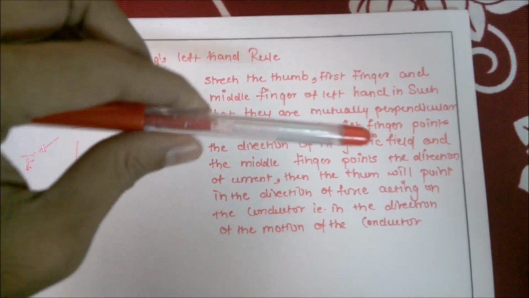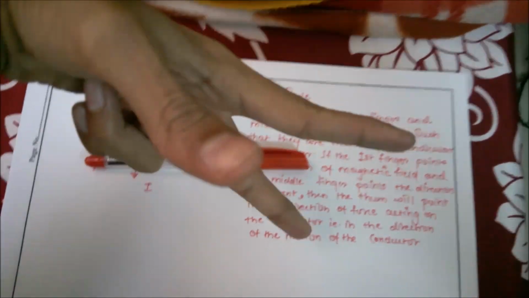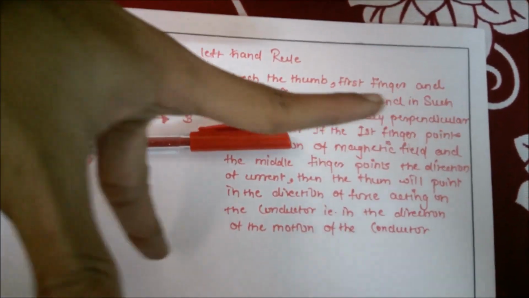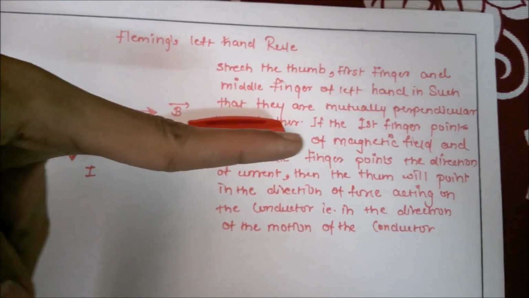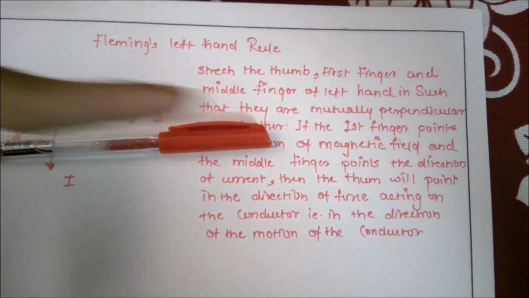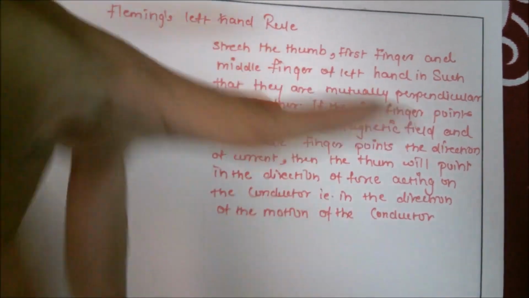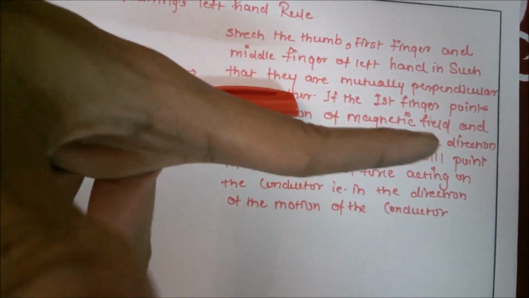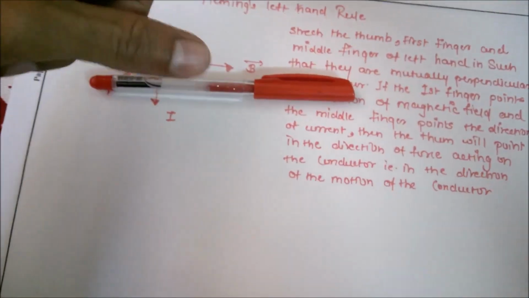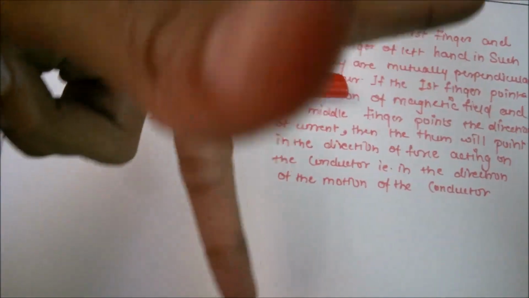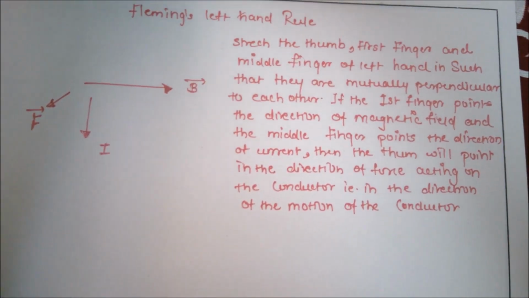So basically, suppose I have this pen as the conductor, then the three fingers of the left hand will be stretched like this, mutually perpendicular to each other. If the first finger shows the direction of the magnetic field, and the middle finger shows the direction of the current, then the force acting on the conductor will be represented by the thumb. So the force will be in this direction. These three fingers are perpendicular to each other. That is what Fleming's left hand rule states.